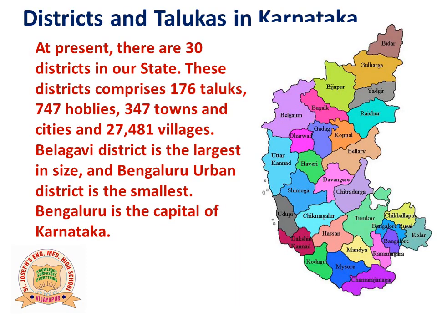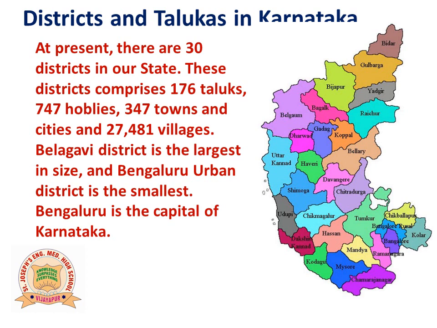We shall now see about the districts and talukas in Karnataka. At present, there are 30 districts in our state. These districts comprise 176 talukas, 747 hoblis, 347 towns and cities, and 27,481 villages. So, in Karnataka, as of now, we have 30 districts, and in your textbook they have given us 176 talukas, but now the talukas have been increased from 176 to 240 talukas.